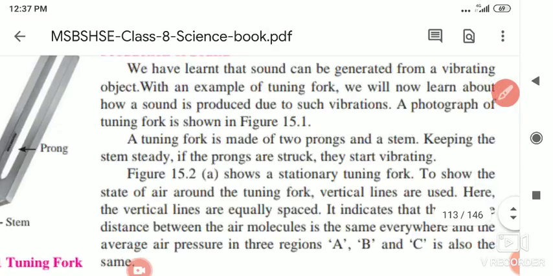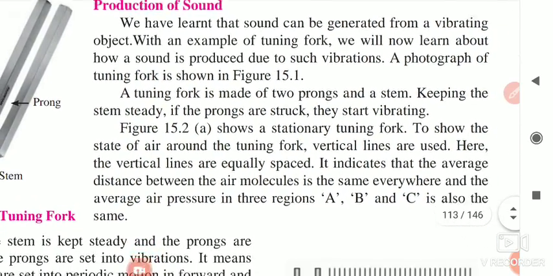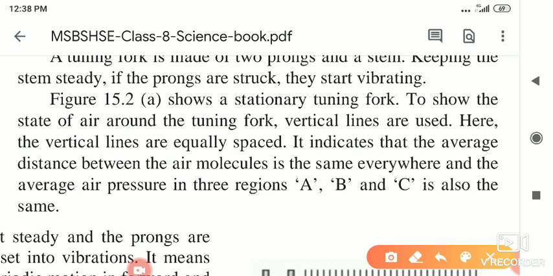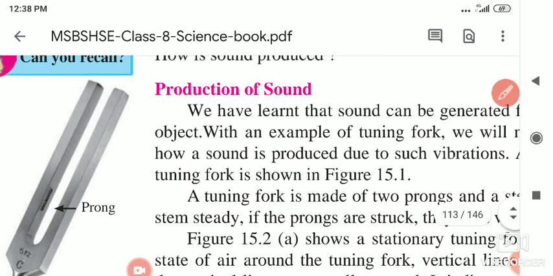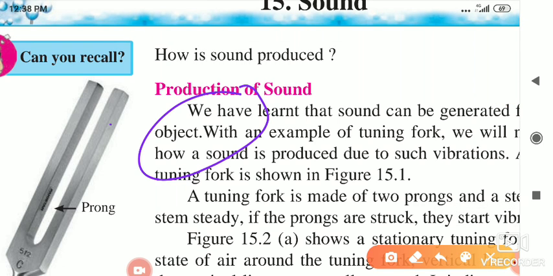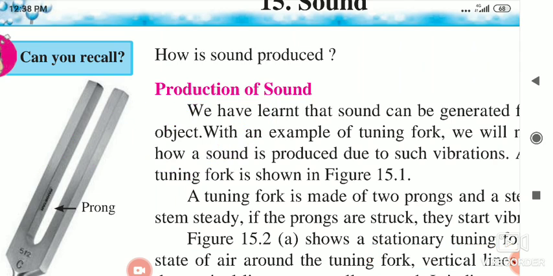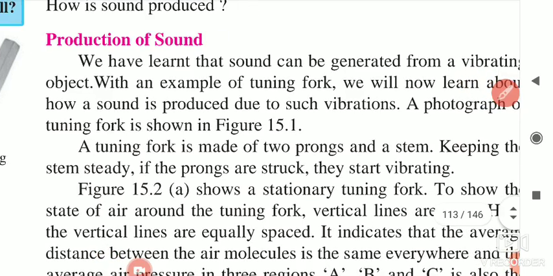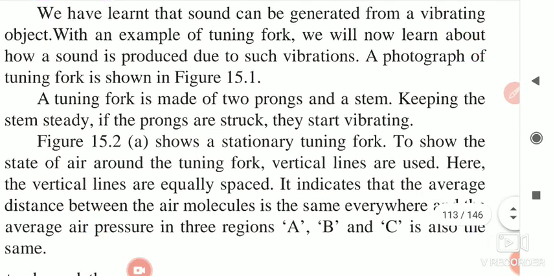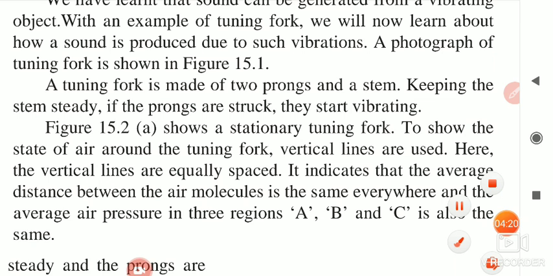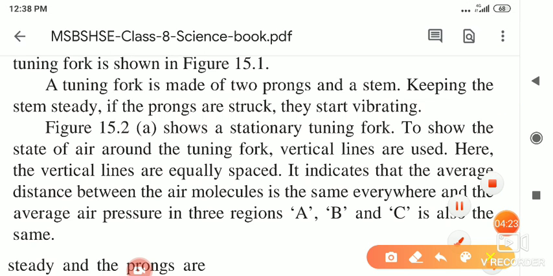And a stem. We have to keep the stem steady. If the prongs are struck, they start vibrating. If we hammer on the rubber here, you will notice that the prongs are vibrating in their places. Because of that vibration, a kind of sound is produced. So keeping the stem steady, when its prongs are struck, they start vibrating.